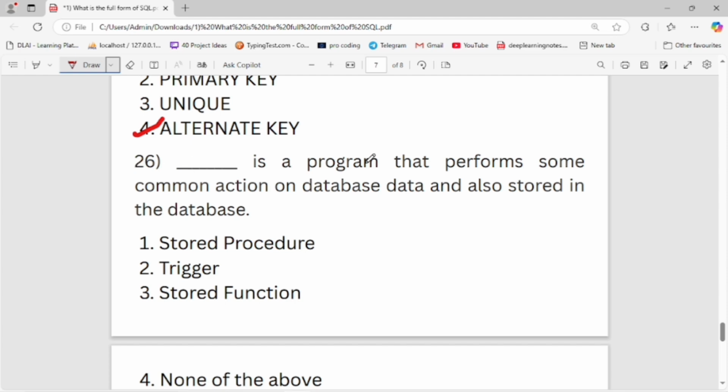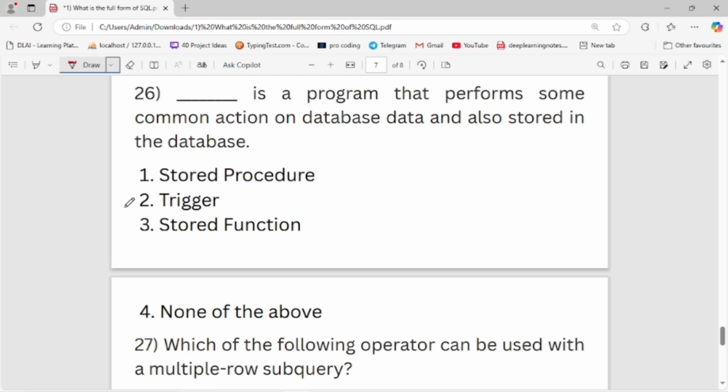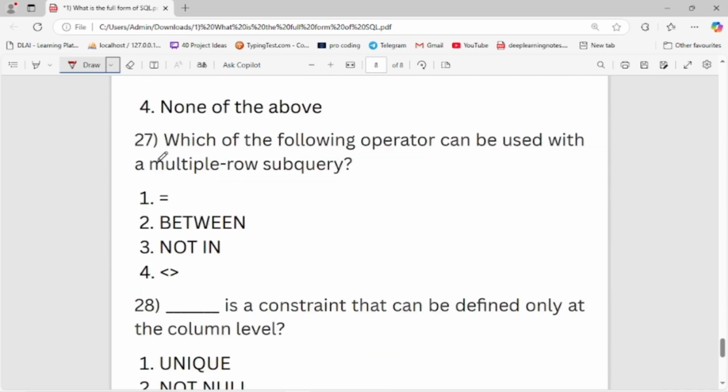Dash is a program that performs some common action on database data, also stored in the database. First is stored procedure, second is trigger, third is stored function, and fourth is none of the above. First is the right option: a stored procedure is a program that performs some action on database data and is also stored in the database. Now let's move to the next question.